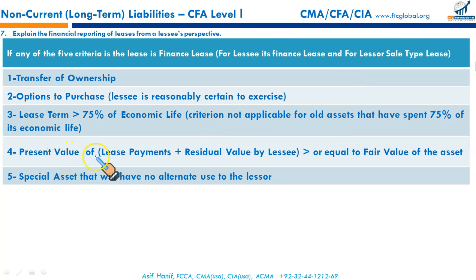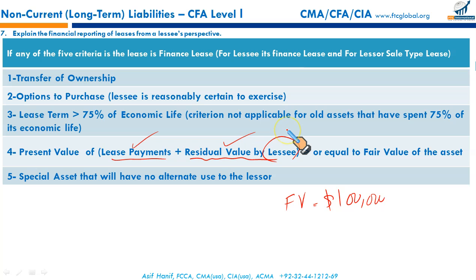4th criterion: the present value of the lease payments plus any residual value guaranteed by the lessee. Let's say the asset has a fair value of $100,000 at the inception of the lease. The lessee will make certain lease payments, and has also agreed to pay certain residual amounts to the lessor.